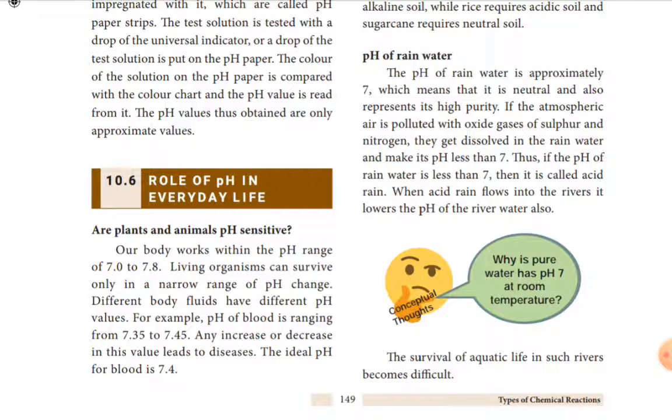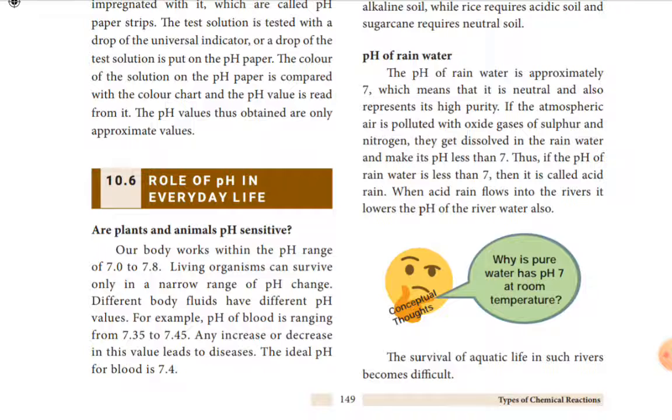Then there is the importance of pH in soil and the pH of rainwater. Our plants and animals are pH sensitive. Our body works within the pH range 7.0 to 7.8, slightly basic. Living organisms can survive only in this pH range.